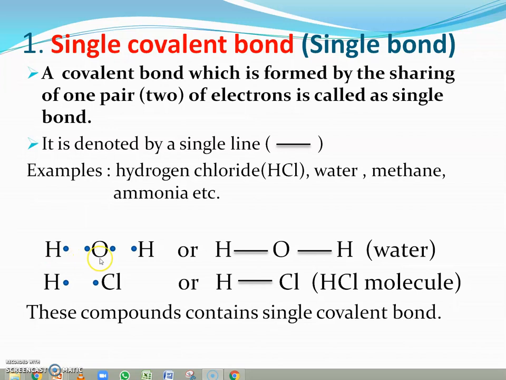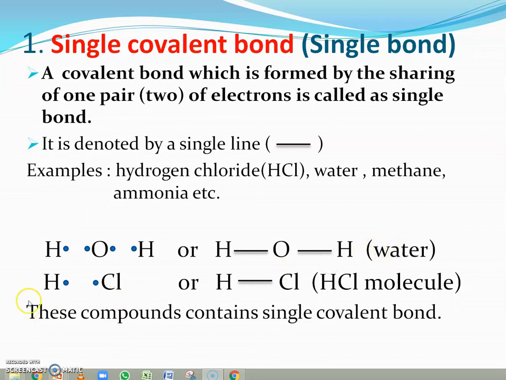So, the oxygen atom shares its 2 electrons with 2 hydrogen atoms, and therefore 2 single covalent bonds are formed between the hydrogen and oxygen. That's why water is a compound which contains single covalent bonds.